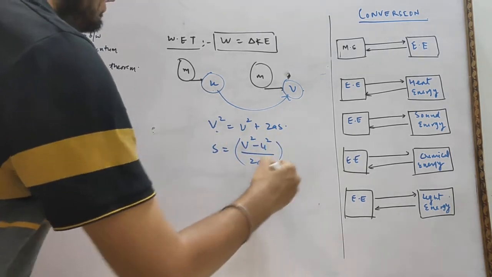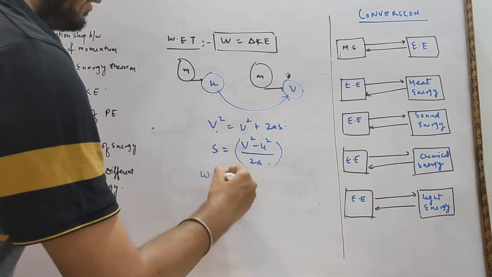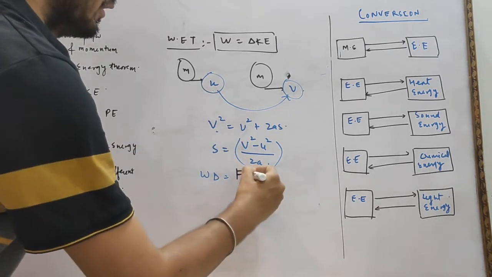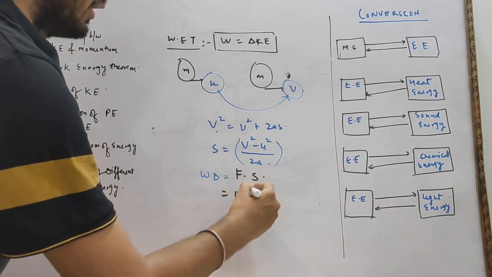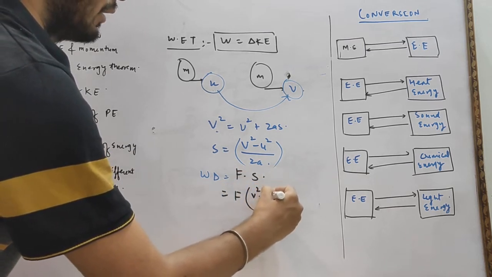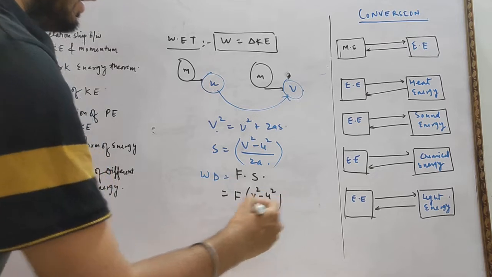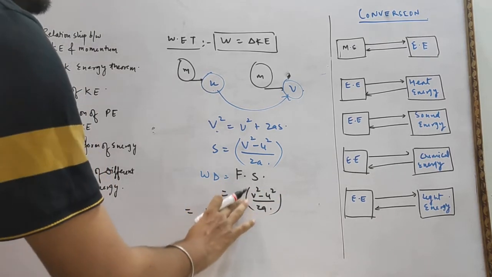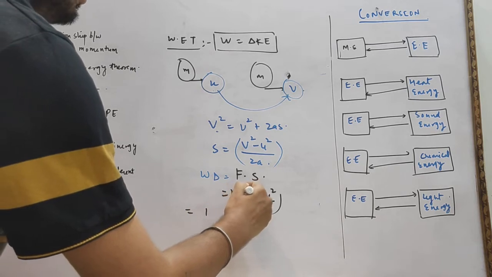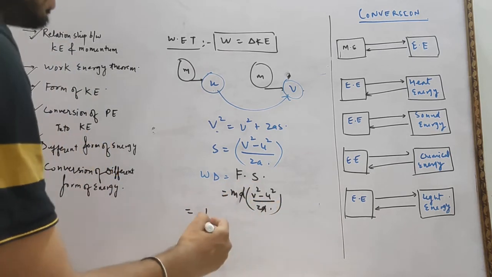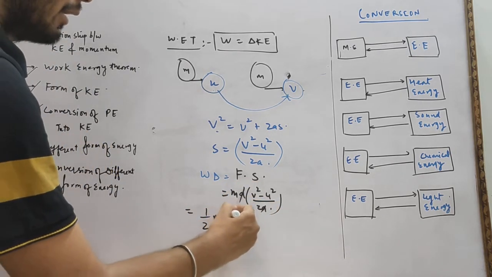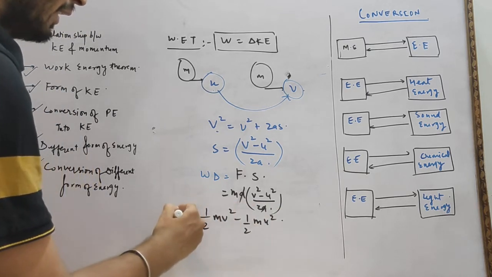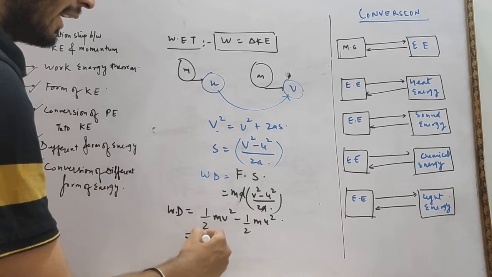And we know work done equal to force into displacement. That is force into v square minus u square upon 2a. Force can be written as mass into acceleration, so this acceleration will be cancelled out. That gives half mv square minus half mu square equal to work done, that is equal to final kinetic energy